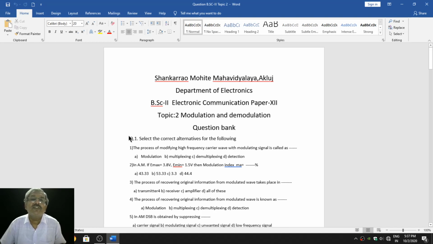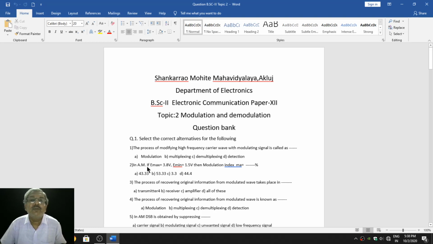The first question which is given here is select the correct alternative for the following. You have to write the answers. The question is the process of modifying high frequency carrier wave with the modulating signal is called as dash dash. Alternatives are given. You have to select one of the correct alternative.